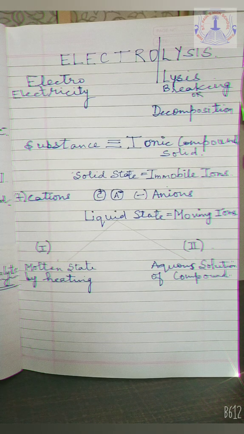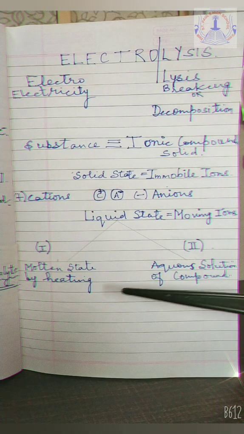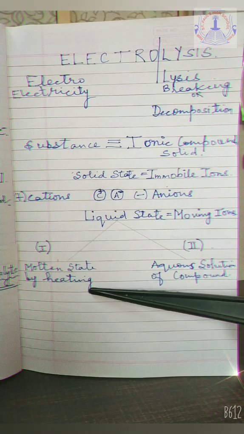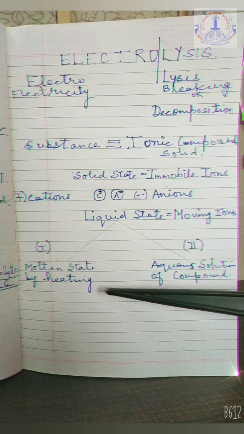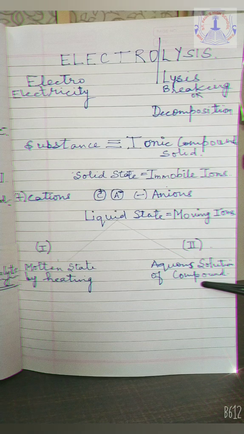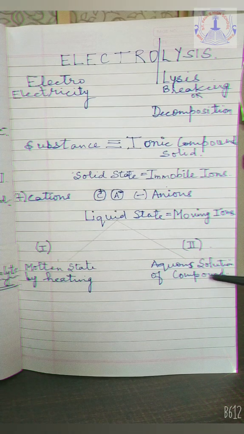For that reason, we need to convert the solid ionic compounds into their liquid state, which can be done in either of two ways. The first way is to heat the ionic compound and bring it to its molten state. The second way is to prepare an aqueous solution of that ionic compound by dissolving it in water.